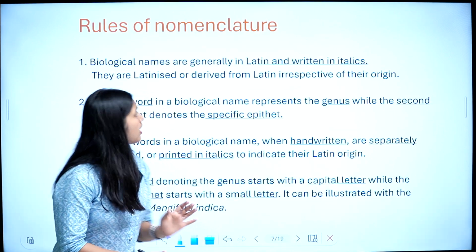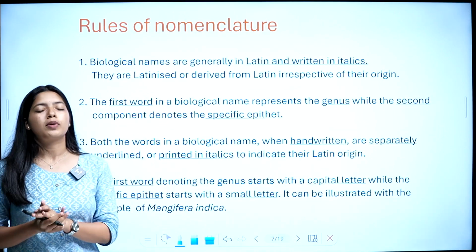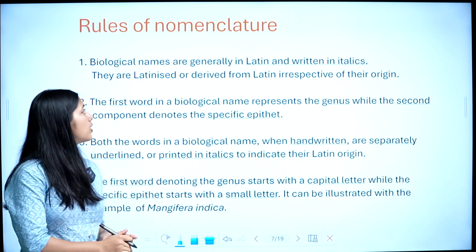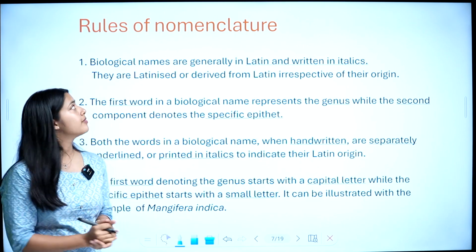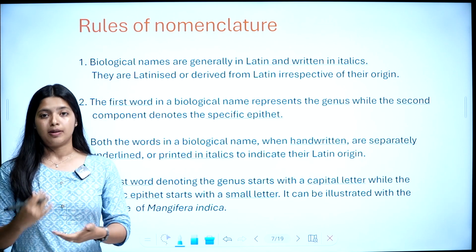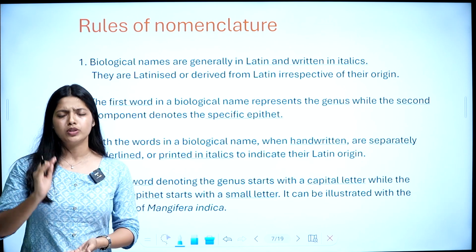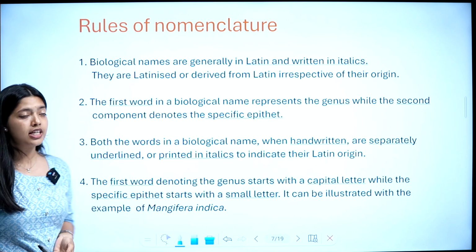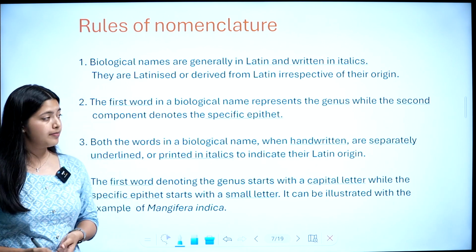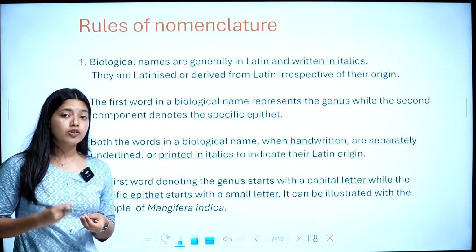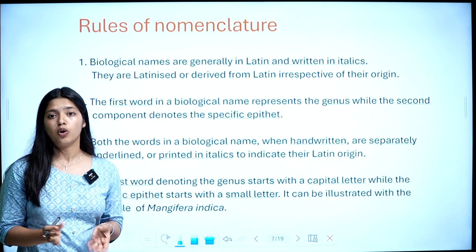Okay. So next is rules of nomenclature. This is a very important topic. You will have to learn it. While giving a name to an organism, there is a set of rules that should be followed. What are they? First one is biological names are generally in Latin and written in italics. They are Latinized or derived from Latin irrespective of their origin.